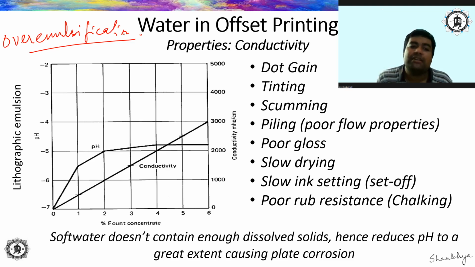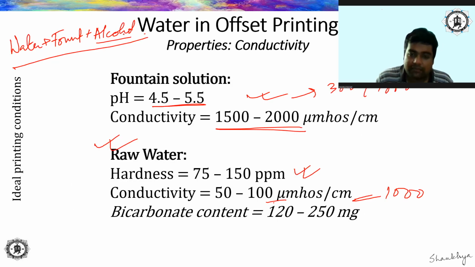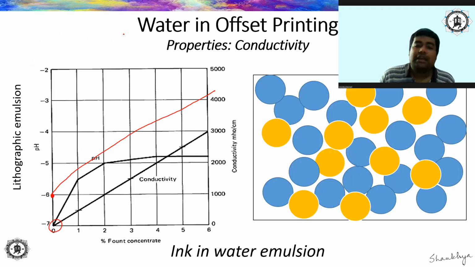Over emulsification means what? So I have a picture, I think, somewhere. I saw that picture. Yeah. So here you see that normally in the case of the image area, what is the nature of emulsion? The nature of emulsion is water in ink emulsion. But if the conductivity is very high and over emulsification starts to happen, then the relative quantity of water in the image area is going to rise. So the nature of emulsion will turn from water in ink to ink in water. Now ink in water is not supposed to happen in the image area. It is going to happen in the non-image area.